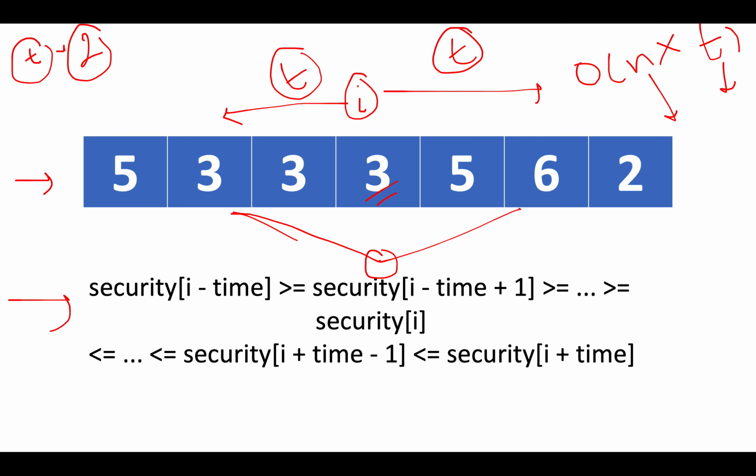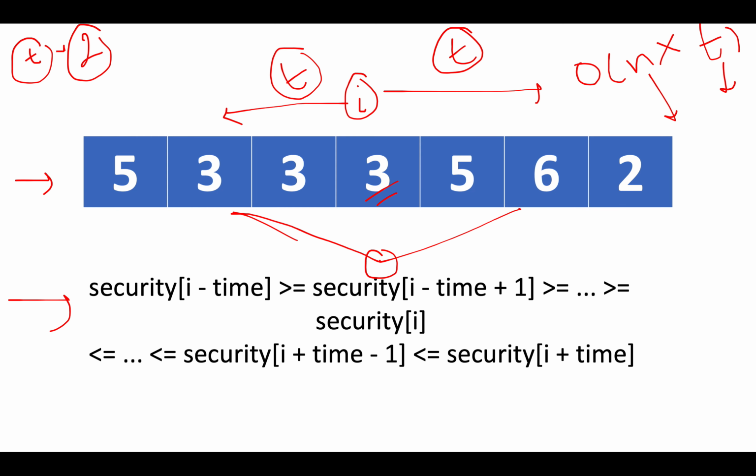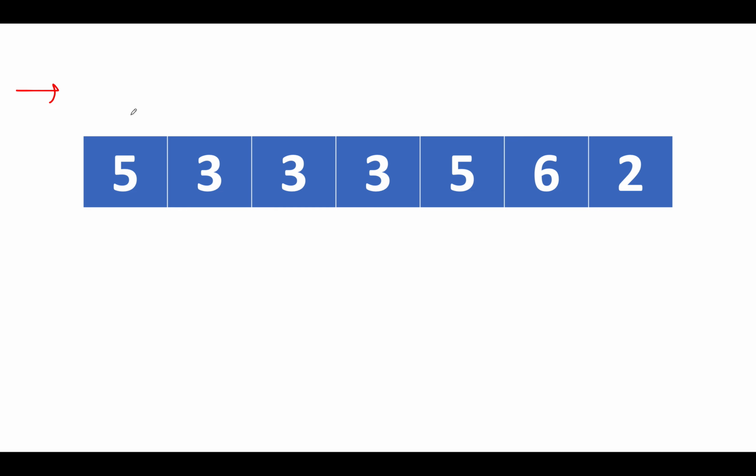What I'm going to do is simply create two arrays, one the non-decreasing array and the other the non-increasing array. So let's talk about the non-increasing array first, and in which direction do we need to search for it? While moving from left to right, we are concerned about the non-increasing values, that means the decreasing values, because up till i the values are decreasing. So let's go and create the non-increasing array and let's start the iteration.